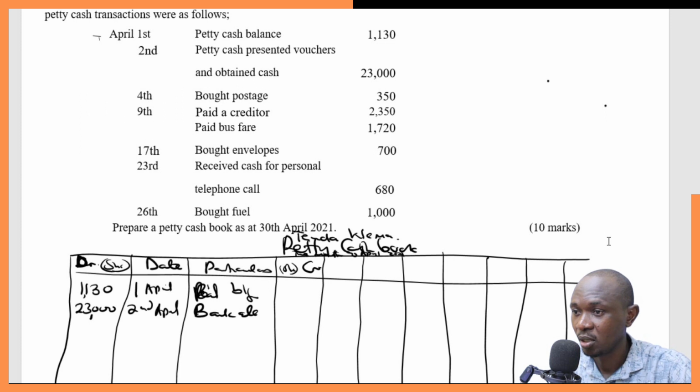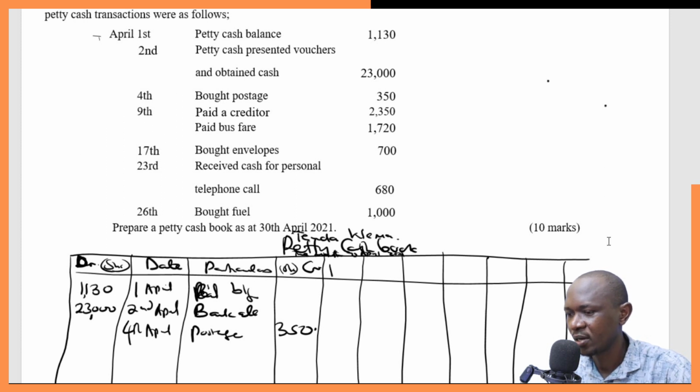Now, bought postage. Now, all the expenditures will have to be captured in this column here. So bought postage will simply come here and say on 4th April, postage, how much? Postage 350. So 350. Then we come here, we say postage 350. This will now be our vote head. So the first column is to capture all the expenditures. Then we can distribute them now to the various vote heads.